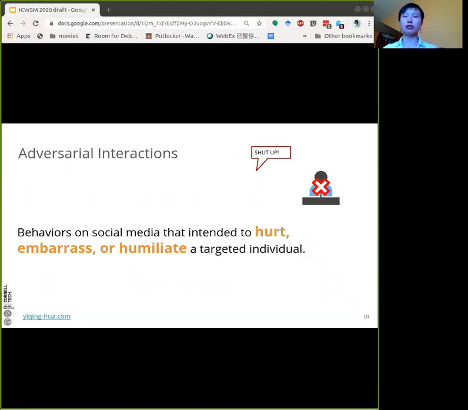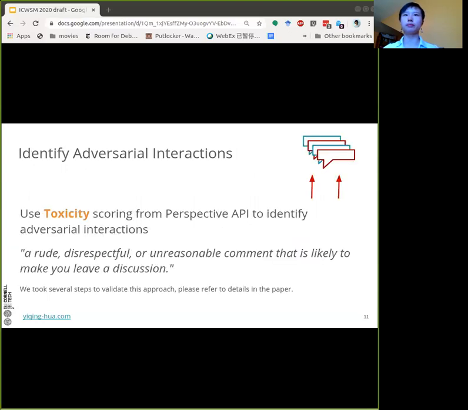We define adversarial interactions as behaviors on social media that are intended to hurt, embarrass, or humiliate a targeted individual. The scale of our dataset doesn't allow manual evaluation of each tweet. Therefore, we used toxicity scoring from Perspective API to identify adversarial interactions. We took several steps to validate this approach. You can refer to the details in our paper.